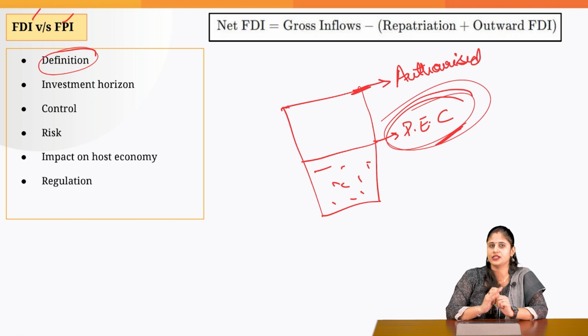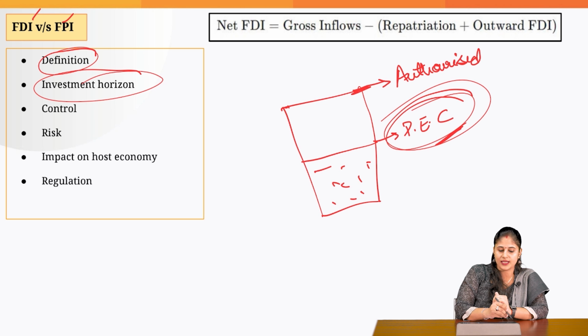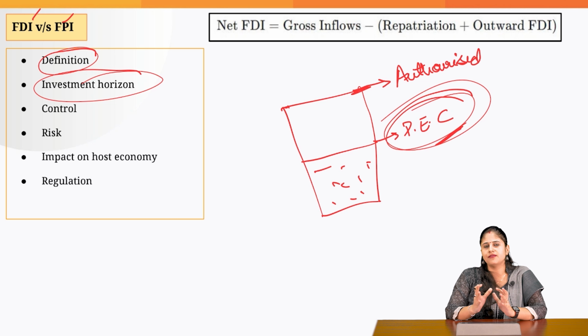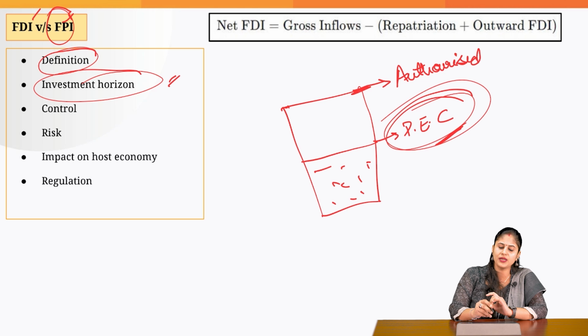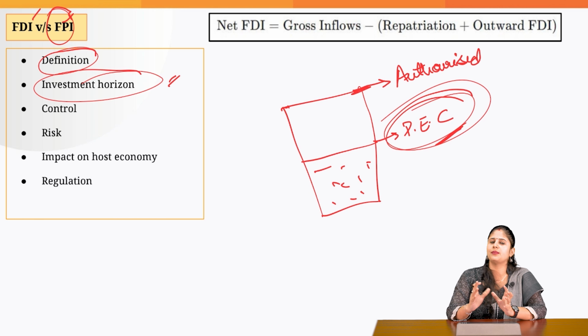Okay, so we have done the definition part. Now, the investment horizon. We all know that FDI comes for a longer period of time, usually more than 1 year. But when it comes to FPI, it could be 1 day also, it could be 2 days also. So the investment horizon is very short. They are merely coming for profit motive. And that is why FPI is also referred to as hot money.